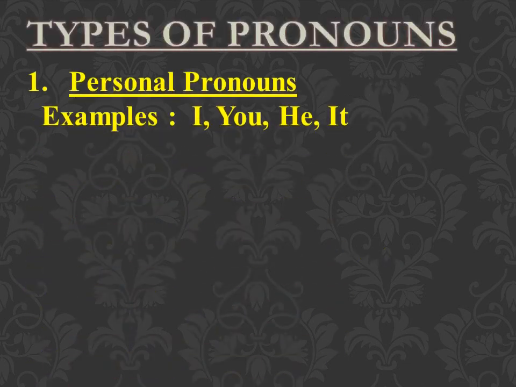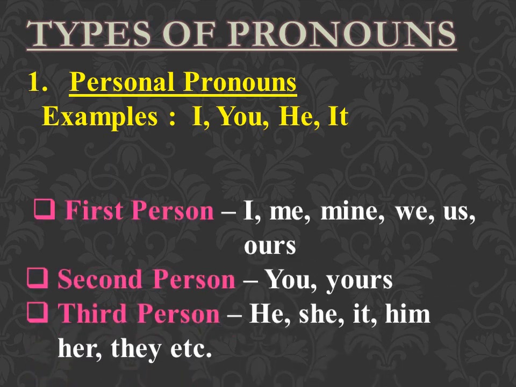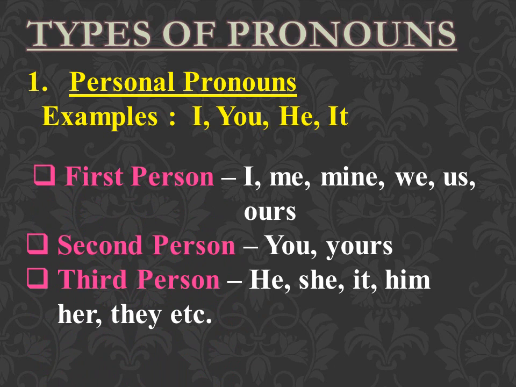The first type of pronoun we have is personal pronoun. Personal pronouns are the pronouns which stand for the names of persons like I, we, you. They are categorized in three parts: first person, second person and third person. First person, the person who is talking: I, me, mine, we, us, ours. Second person is the person to whom the first person is talking: you, yours. And third person, about whom the first person is talking to the second person, is the third person: he, she, it, they, her, etc.